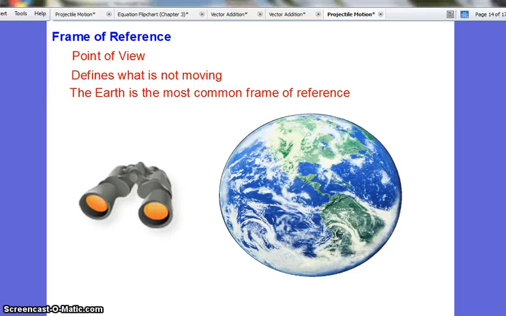This tutorial is on frame of reference, which can be easily defined as the point of view. It defines what is not moving, which might be a very bizarre way of describing things.